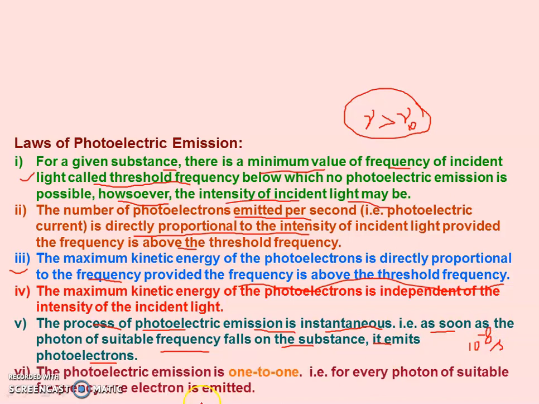Last, the photoelectric emission is one to one, means for every photon one electron is emitted. Means if the number of photons increases, the number of emitted electrons also increases. So one to one, one photon one electron concept, right?